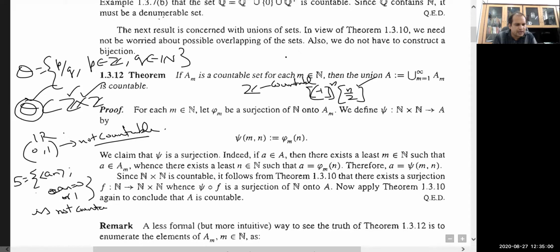So the algorithm will be that we will assume that these sets are countable, and we will try to list every member of this set with the set of natural numbers, and we will try to show that there exists at least one member which is left out in that listing. So this is the way.